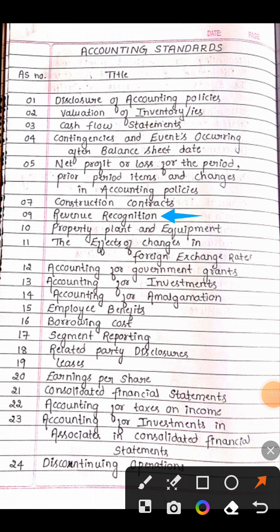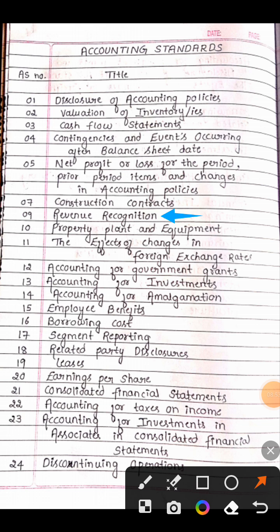Simple, right? See, after AS5, we directly came to AS7. You may be wondering, where is AS6? It has been omitted. The standards which are not mentioned, please don't worry, they have been omitted.